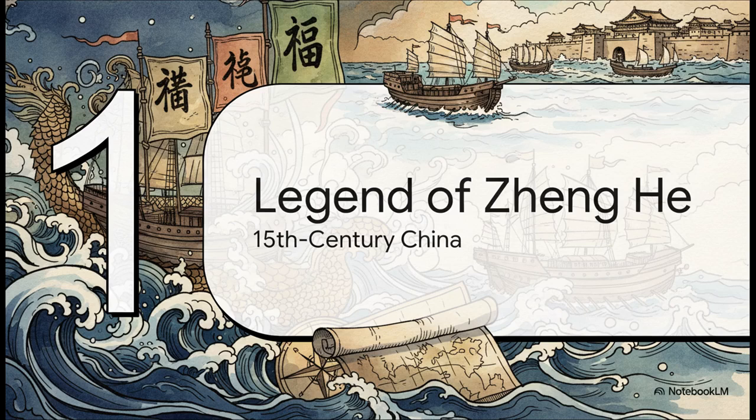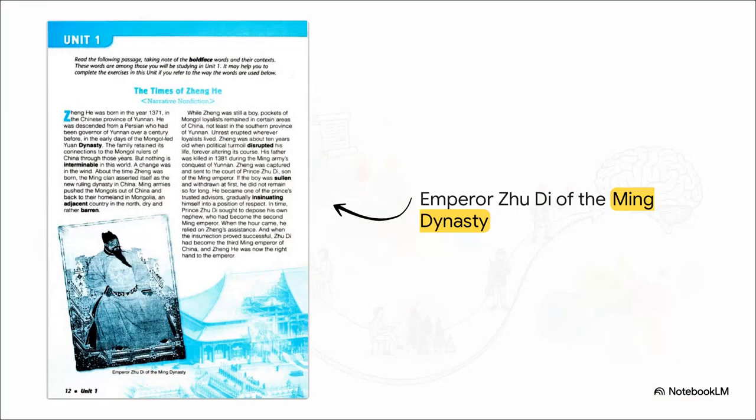the real-world stakes of 15th century China, a wild era full of warring dynasties, bold diplomacy, and just incredible maritime expansion. Now, right here is Emperor Zhu Di of the Ming Dynasty. But the heart of our story actually centers around a young boy of Persian descent named Zheng He. See, after the Ming armies conquered his home province, Zheng He was captured. But instead of just remaining a prisoner, he somehow became one of the prince's most trusted advisors.